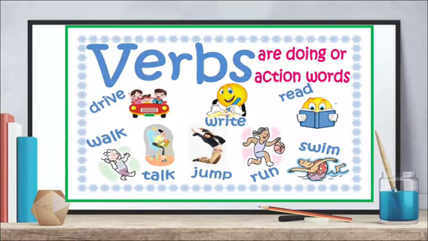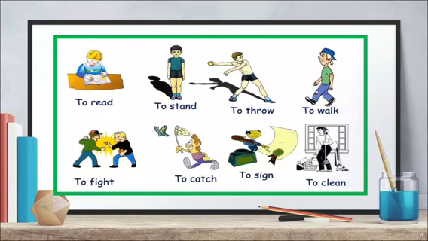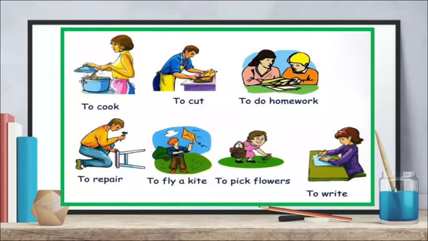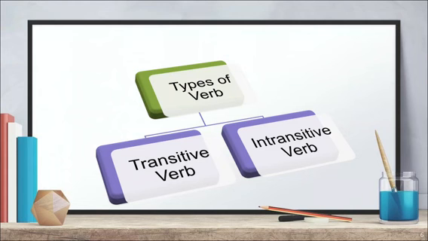Let's take a look at some more examples. To read, to stand, to throw, to walk, to fight, to catch, to sign, to clean, to cook, to cut, to do homework, to repair, to fly a kite, to pick flowers, to write. These all are verbs because some action or the other is going on. Now there are two types of verbs, transitive verb and intransitive verb. So let's discuss them both one by one.